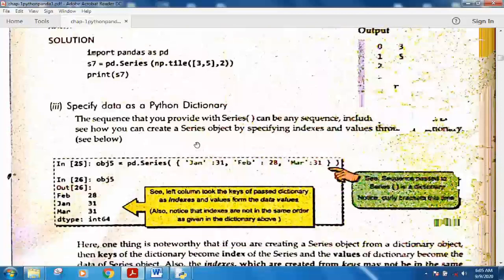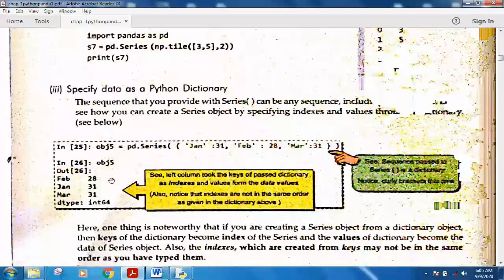Now next is your dictionary. In a dictionary, do you know that a dictionary is two dimensional? There is a key and there is a value. For example, here you can see this dictionary is specified: Jan 31, Feb 28. Now in this, Jan 31, Feb 28 and March 31 data will be organized in such a way that Jan, Feb and March will be considered as the index of the series, and the number of days, the values of the dictionary, will be treated as the data values in the series.